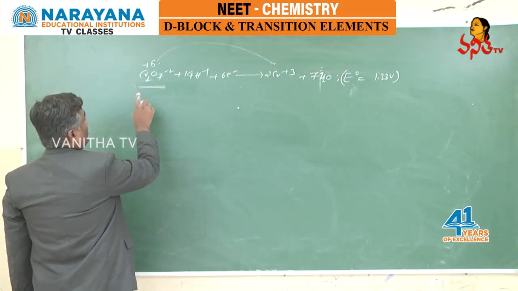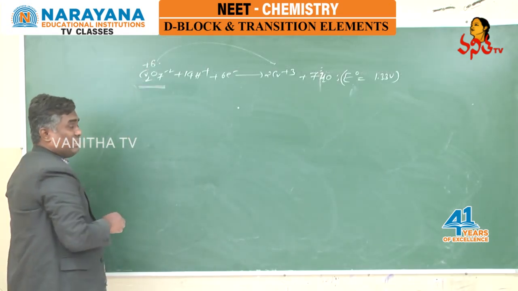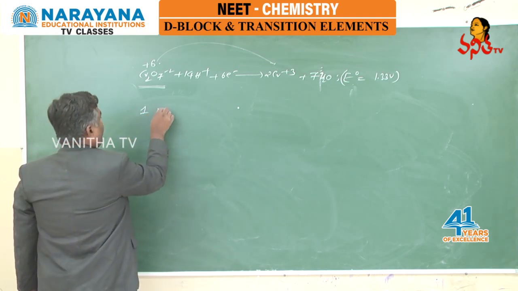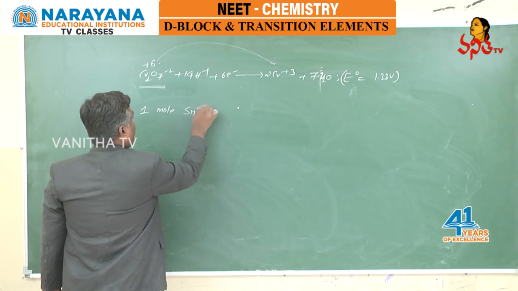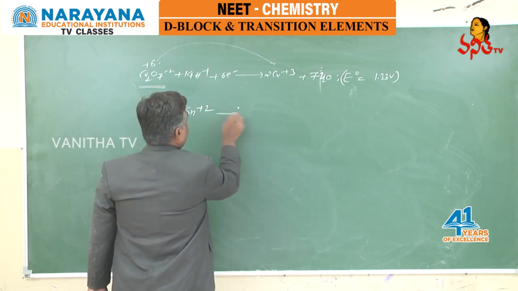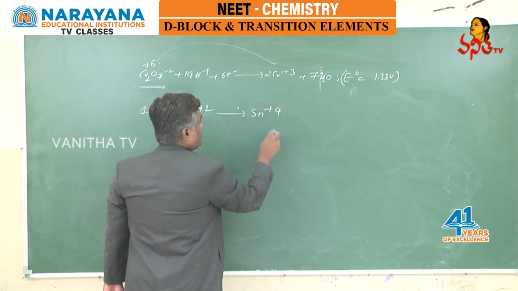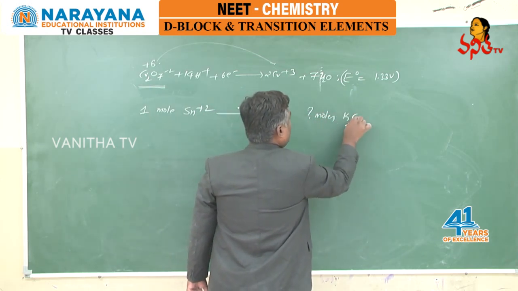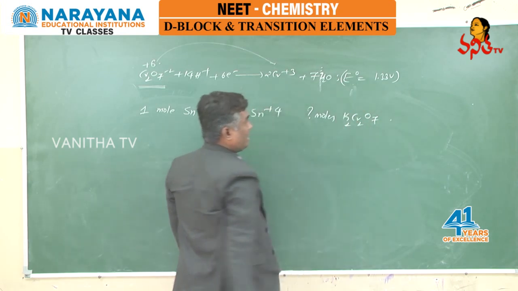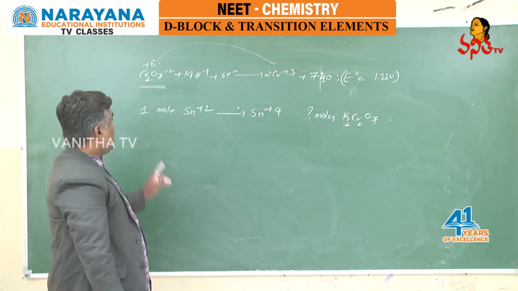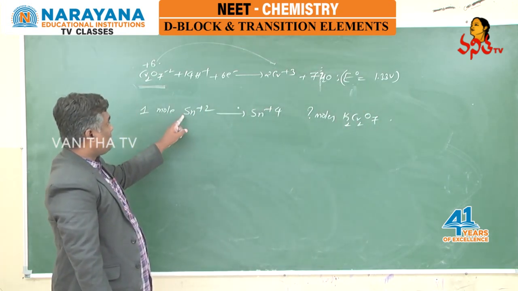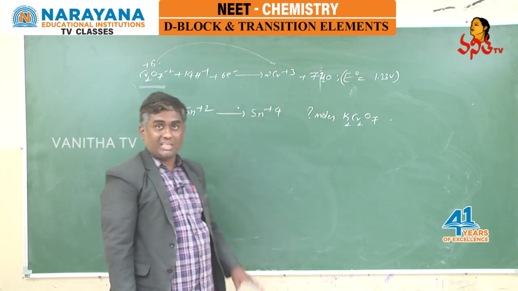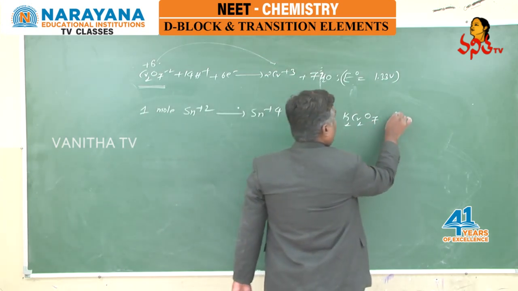So Cr2O7 minus 2 can act as oxidizing agent. If they ask a question like this, for 1 mole of Sn plus 2 ion, to oxidize this into Sn plus 4, how many moles of K2Cr2O7 are needed? I repeat the question. To oxidize 1 mole of Sn plus 2 into Sn plus 4, how many moles of K2Cr2O7 are needed in acidic medium?